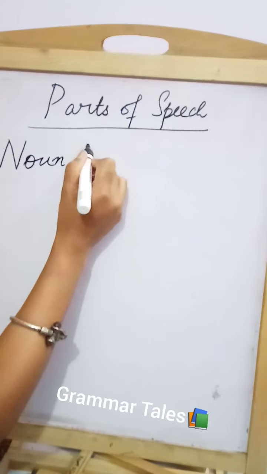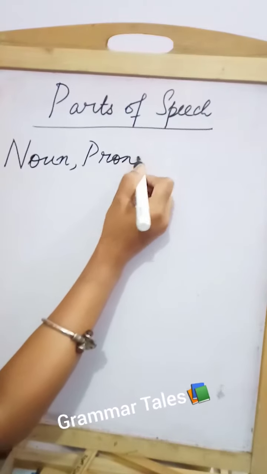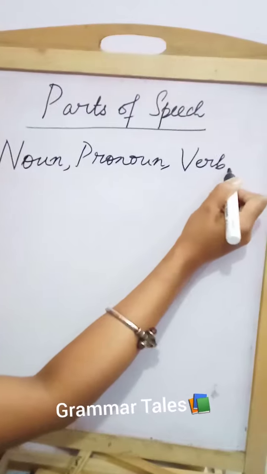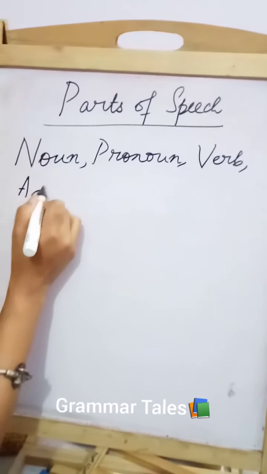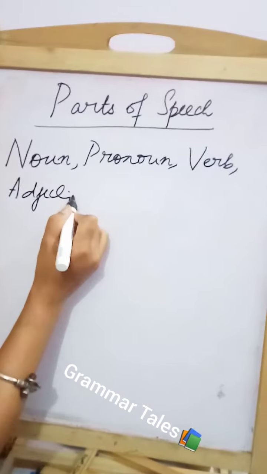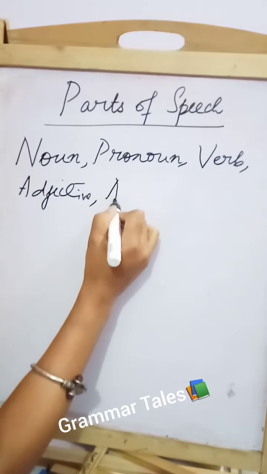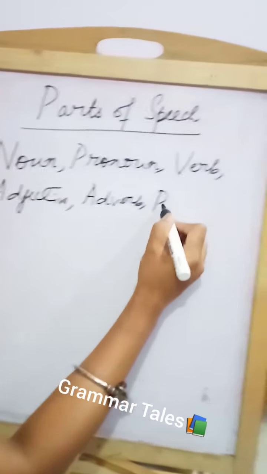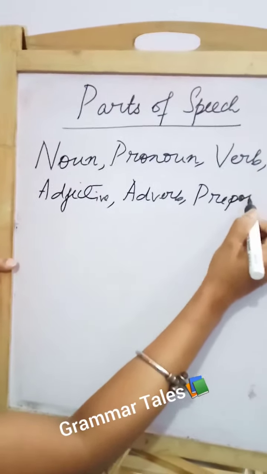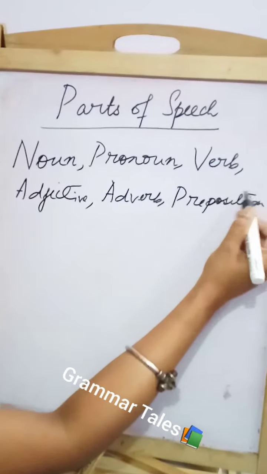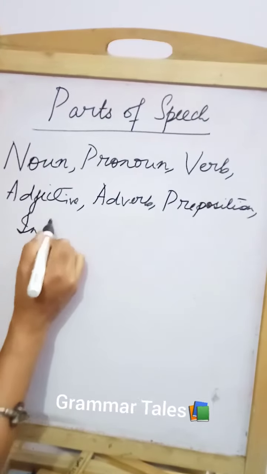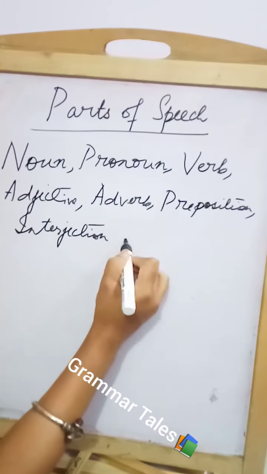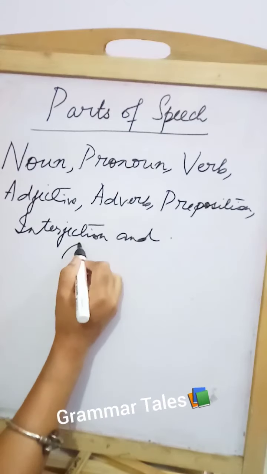Noun, pronoun, verb, adjective, adverb, preposition, interjection, and conjunction.